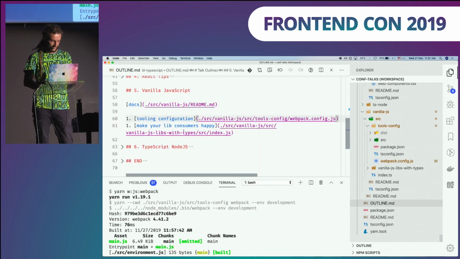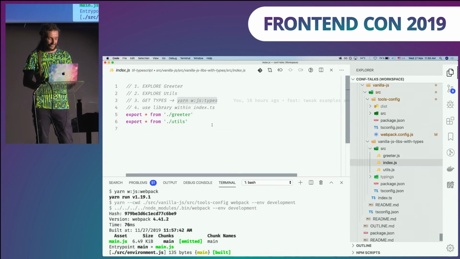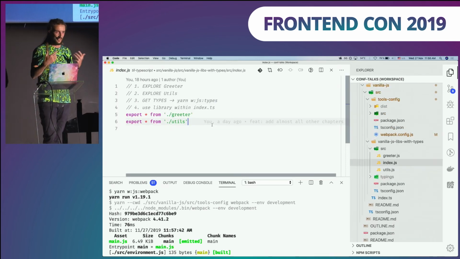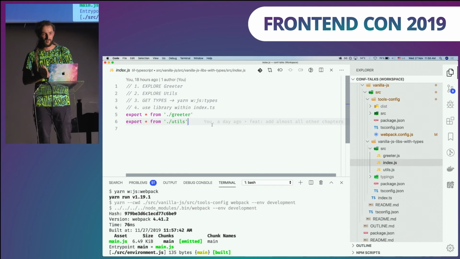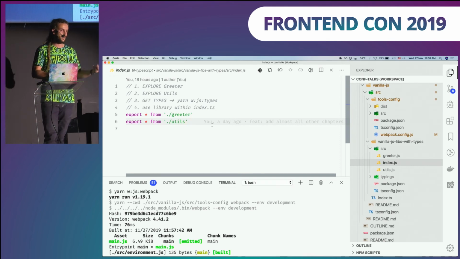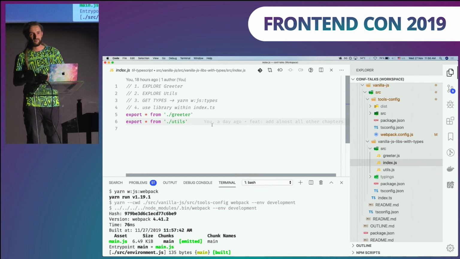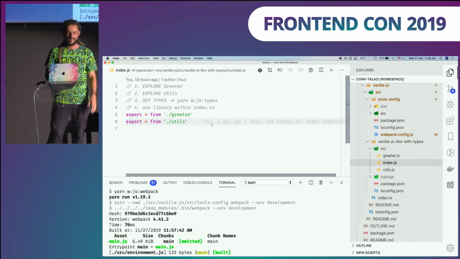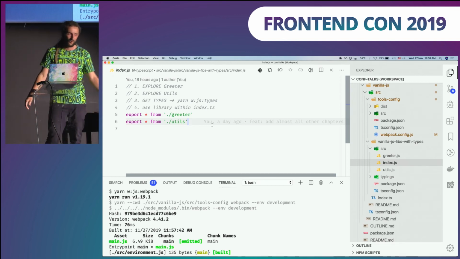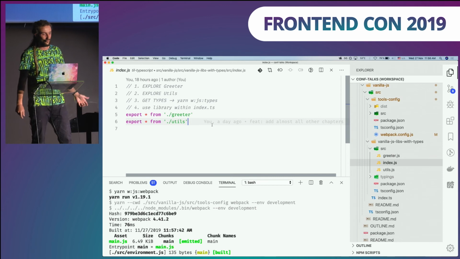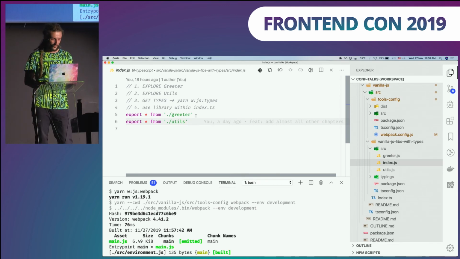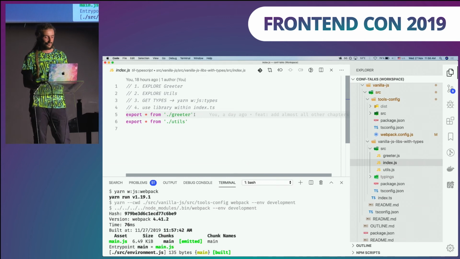All right. What's next? This is quite new. So you are a developer that writes things only in vanilla JavaScript, right? And you ship this good library, and you are getting rants from these TypeScript folks in GitHub issues. Hey, dude, why are you not providing types? What is this? It's 2019. We need those types. And you're like, oh no, what should I do? Should I now learn TypeScript or what? Well, TypeScript to the rescue. Since TypeScript 3.7, TypeScript understands JavaScript, and it can generate typings from your vanilla code.